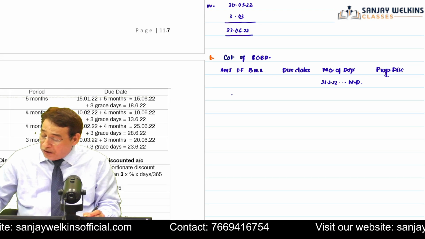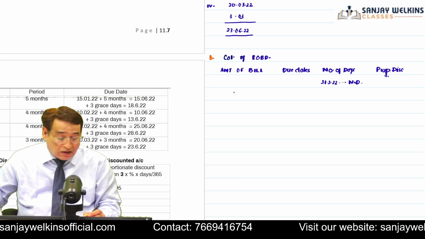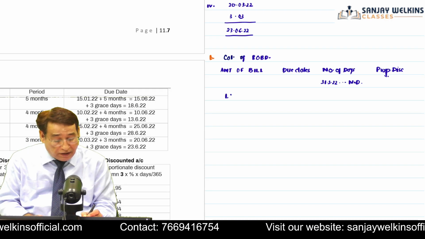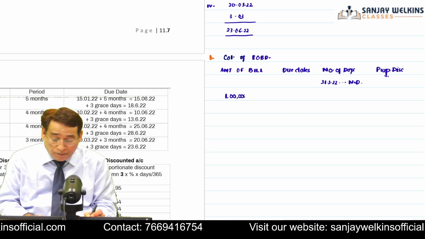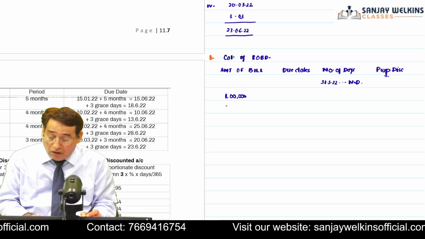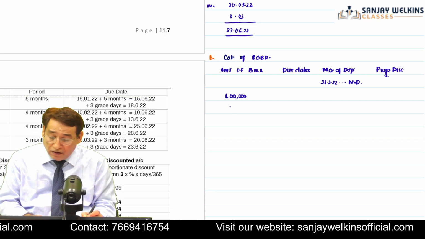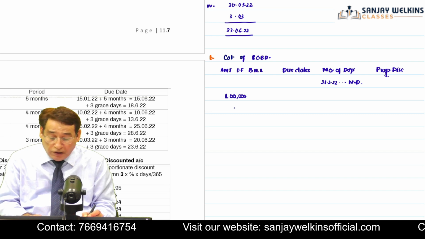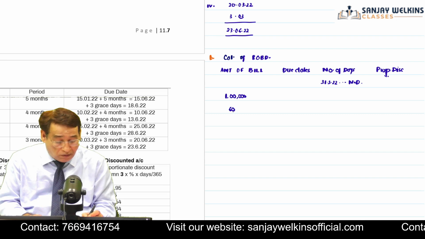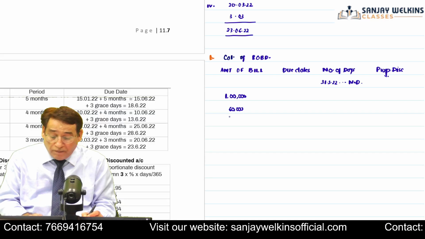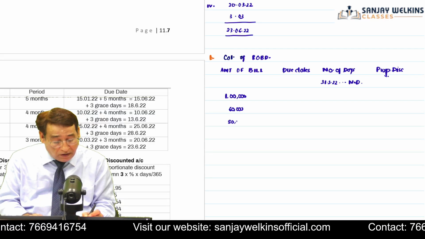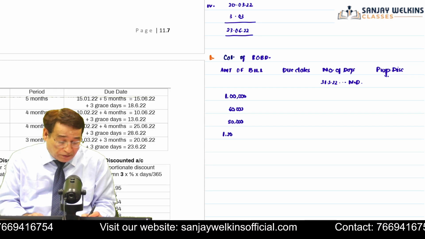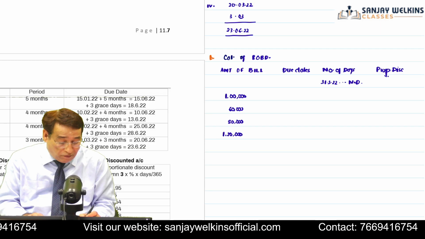As far as bills are concerned, in this particular case, there are 4 bills, and the first bill happens to be 1 lakh. So I will write here 1 lakh. Second bill is actually of 60,000. Sorry, I think this is question number 1.3, no? Right, there are 4 bills, 1,60,000. Second bill, third bill is 80,000. And fourth bill is equal to 1,20,000. So these are the 4 bills.